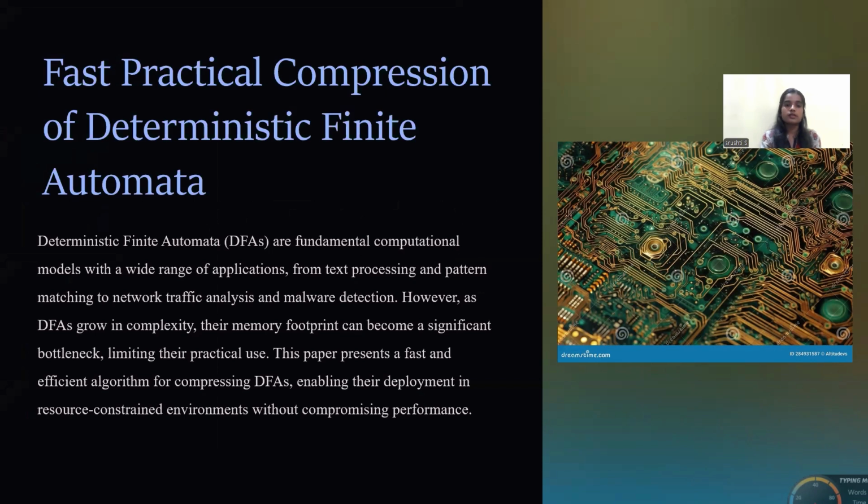DFAs are fundamental computational models with a wide range of applications, from text processing and pattern matching to network traffic analysis and malware detection. However, as DFAs grow in complexity, their memory footprint can become a significant bottleneck, limiting their practical use. This paper presents a fast and efficient algorithm for compressing DFAs, enabling deployment in resource-constrained environments without compromising performance.